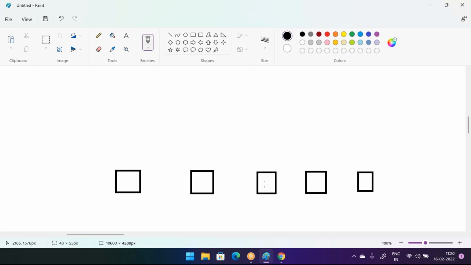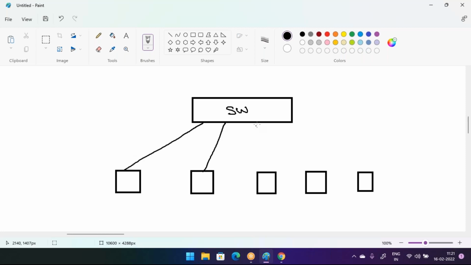So what can I do here? I can take one networking device, which is called a switch. I connect all these five devices to the switch through cables, like this.